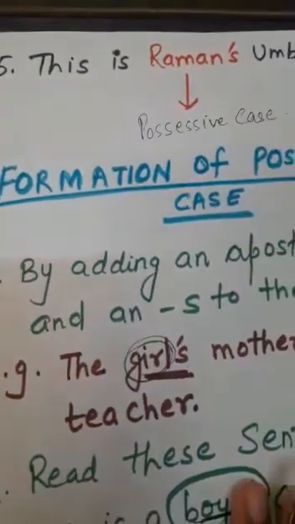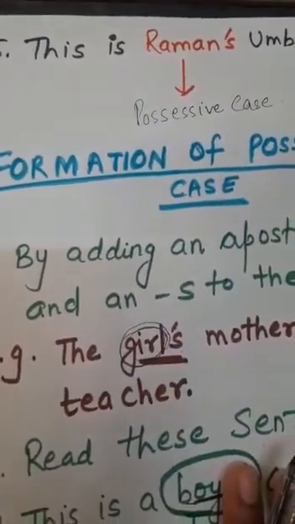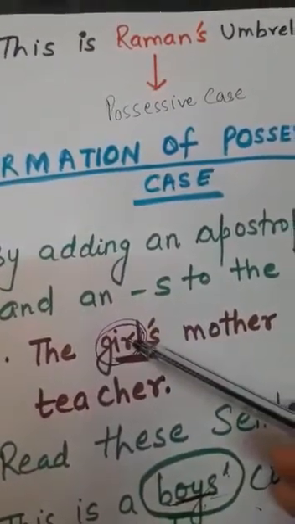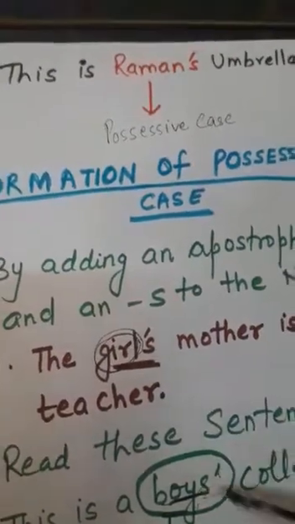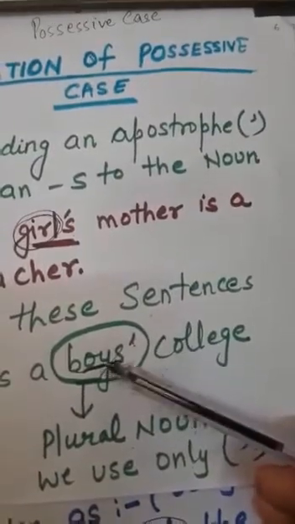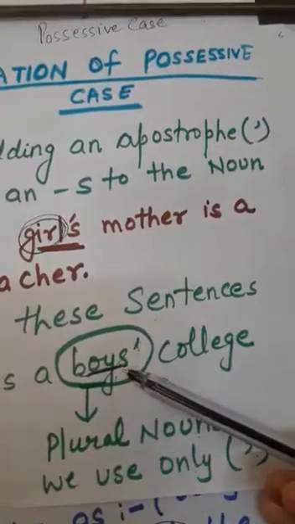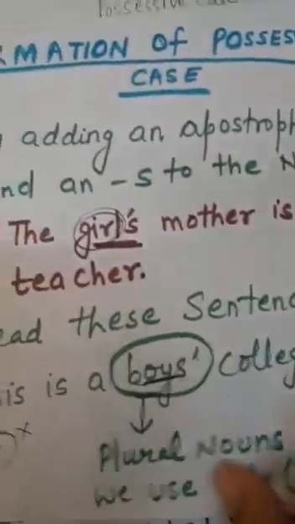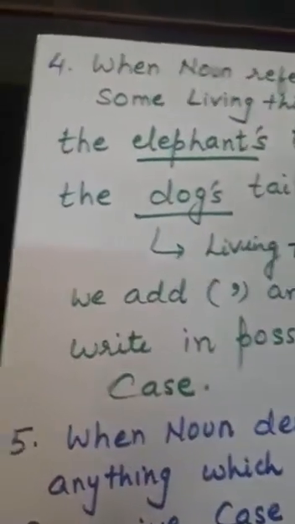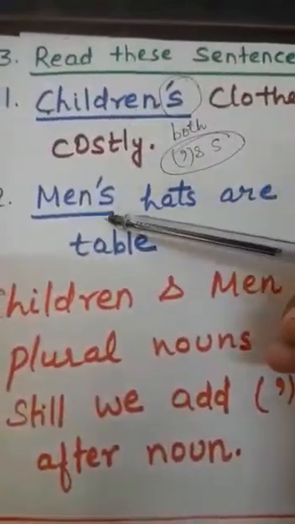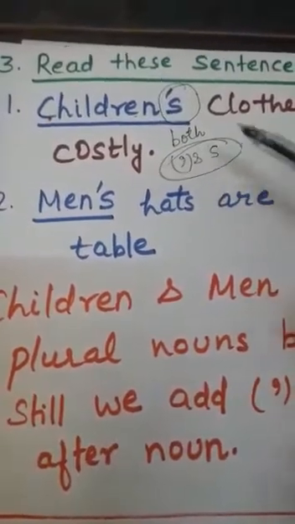Yes, students, up till now we have discussed three rules for the formation of possessive case. First rule, by adding apostrophe and s to the singular noun. For plural nouns we add only apostrophe because they are already in plural form and ending with s, so no need to add s again. But there is an exception in the plural nouns, those plural nouns that do not end with s. For example, children and men, to these plural nouns we add both apostrophe and s.